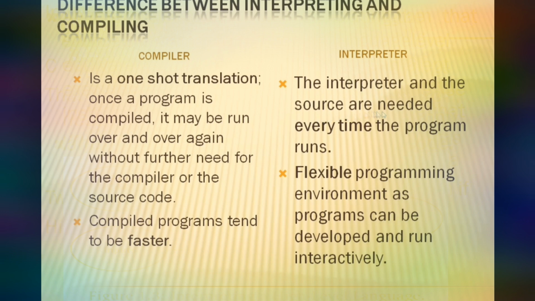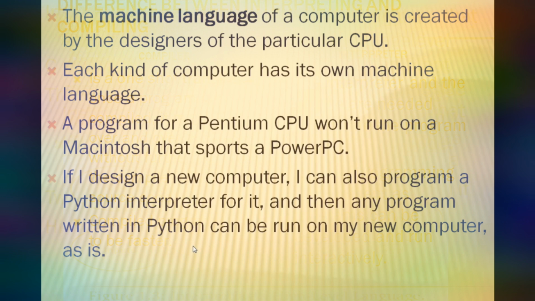But the interpreter and the source are needed every time the program runs. An interpreter offers a flexible programming environment, as programs can be developed and run interactively. But compiled programs tend to be faster.